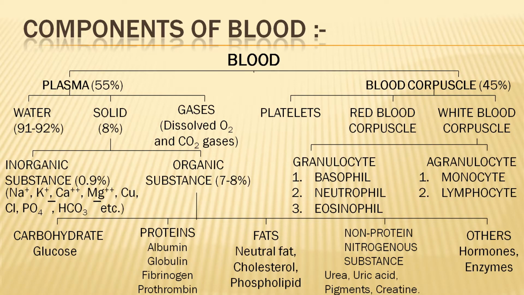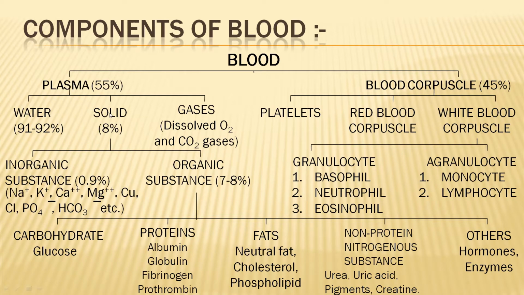So it constitutes mainly of water, solid and gases. Water is the main constituent, maximum percent, and solid and gases are in dissolved form. Oxygen and carbon dioxide are present in plasma in dissolved form. Its fluidity is more, so water is more than solid.